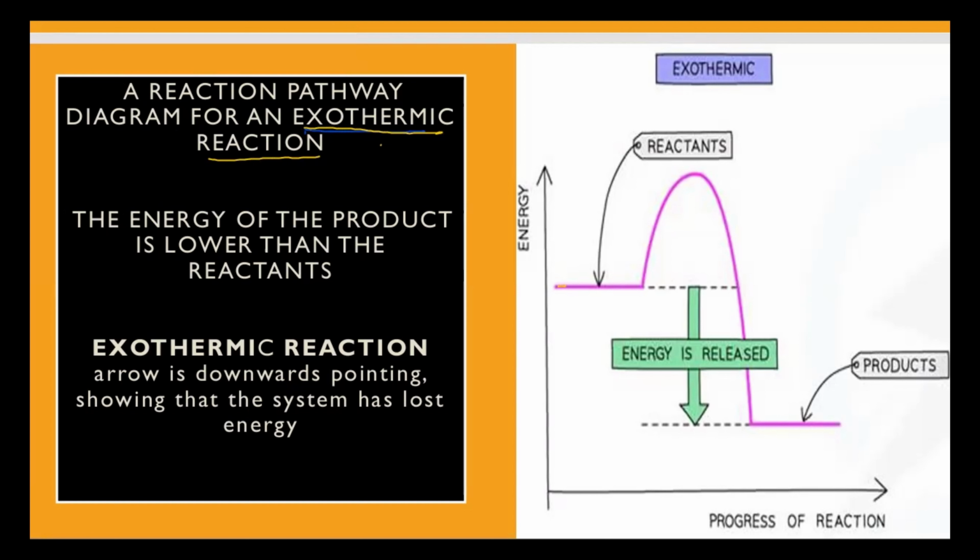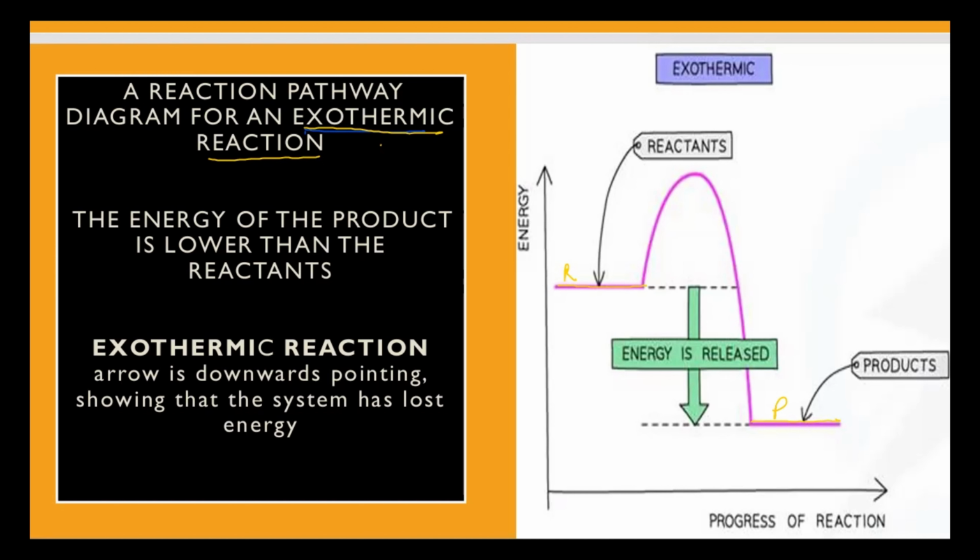We can see the relative energy levels of the reactant and product. This is the level of the reactant, and this is the level of the product. The reactant has a higher level and the product has a lower level, so the reactants have extra energy compared to the product. When the reactants transform into the product, that extra energy is released.